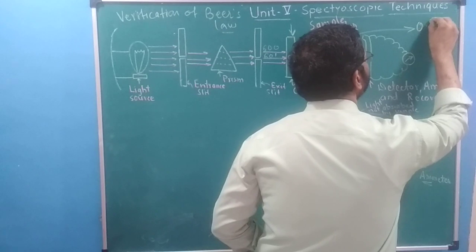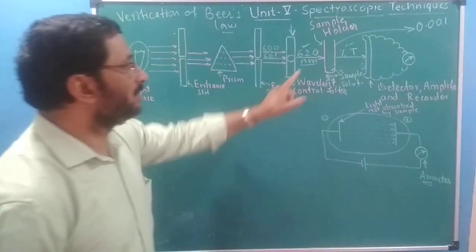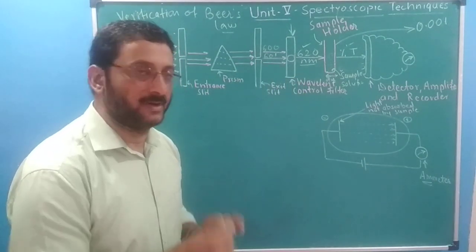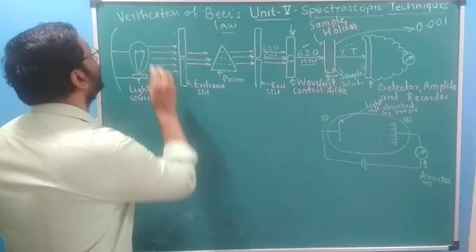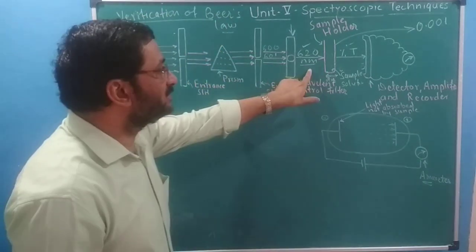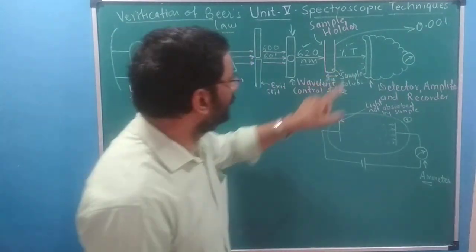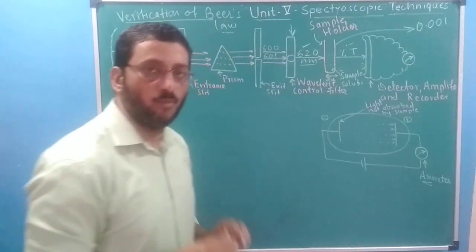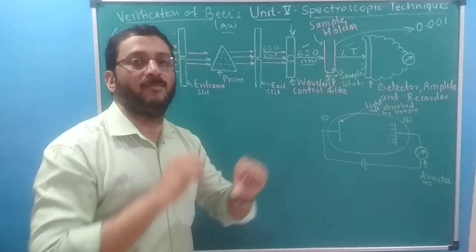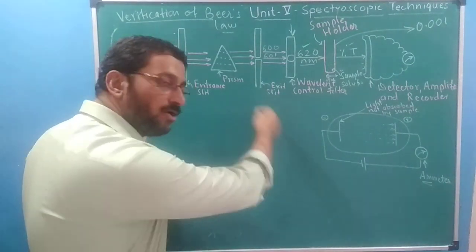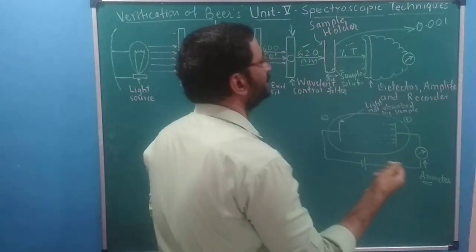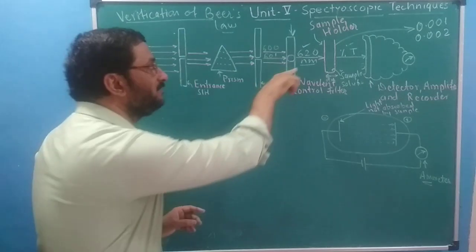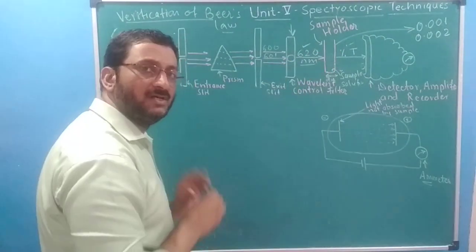Here first we will take the 0.001 molar solution. Lambda max is already determined, it is 620 suppose. In the second part of the experiment, the verification of Beer's law, we will not change the wavelength. We will be changing the solution. In the sample holder, first we will take the 0.001 molar copper sulfate. We will pass 620 nanometer light and record the absorbance. Then we will take out this solution and add a solution of higher concentration, 0.002 molar. Again we will pass 620 wavelength and record the absorbance.